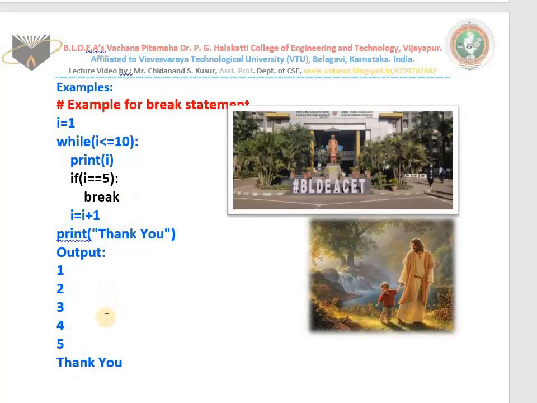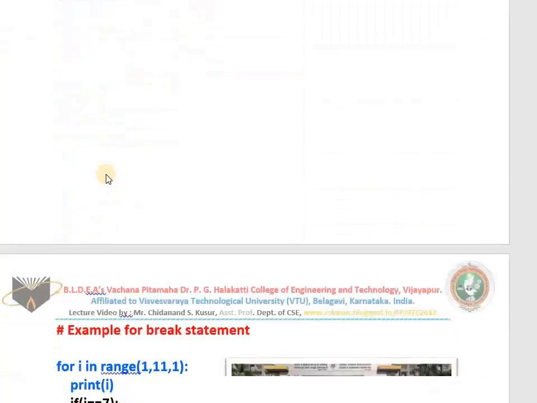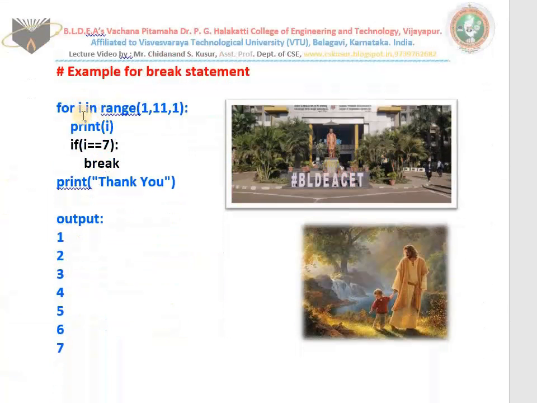Very good. See the next example. Here I am using for. For i in range, first value is 1, end value is 11, addition of 1 every time. It will print 1, 2, 3, 4, 5, 6, 7. 7 will be printed. Whenever i becomes 7, break takes place. What is the output?